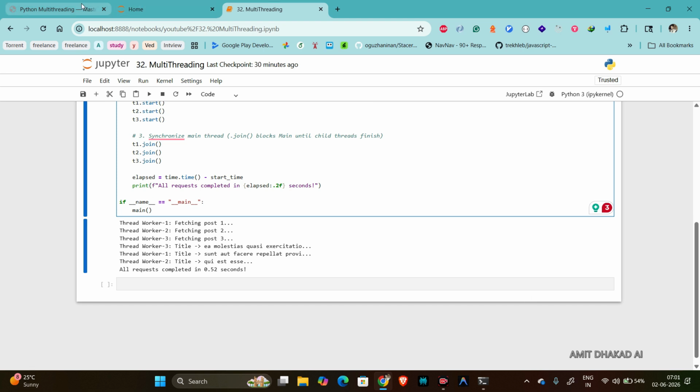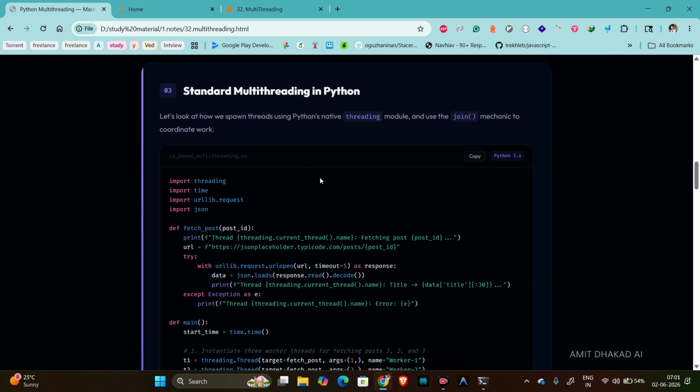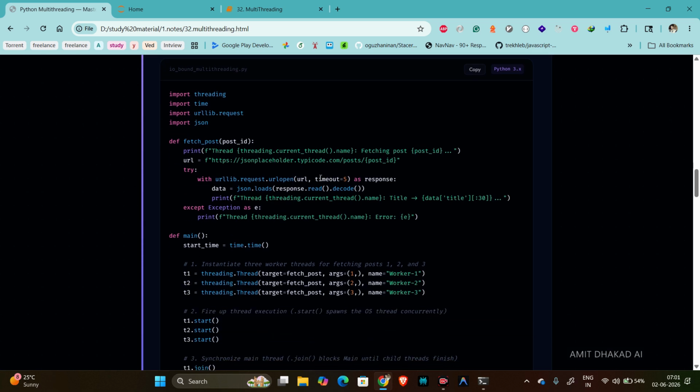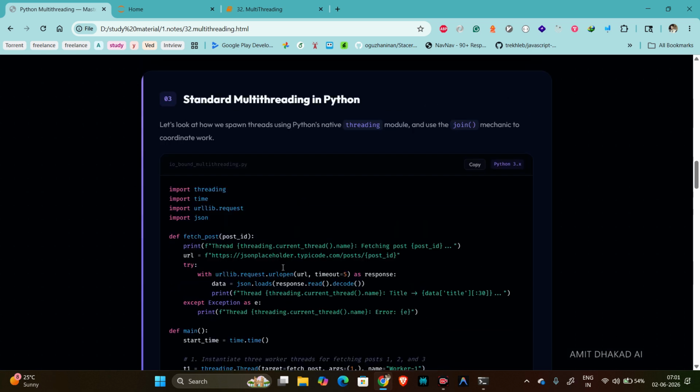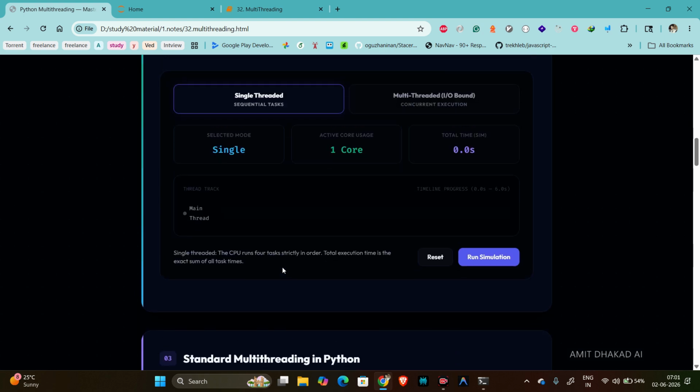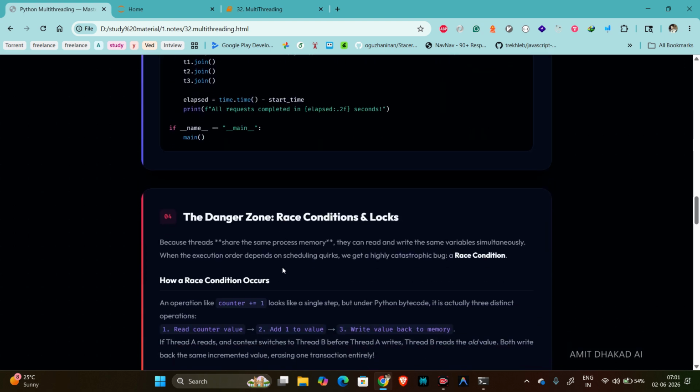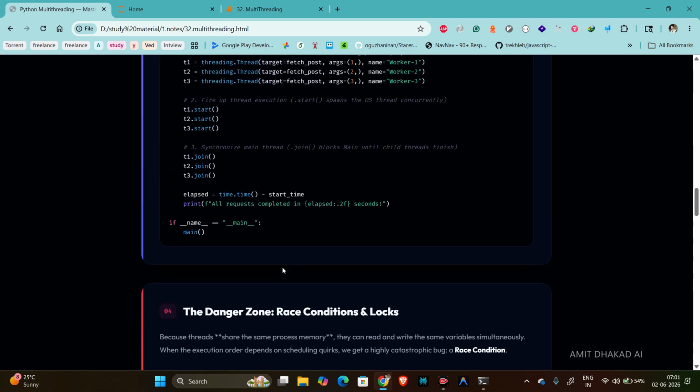So this is how we can create threading in Python. We need to import threading, create a thread object, pass the target, start the thread, and join for the module.